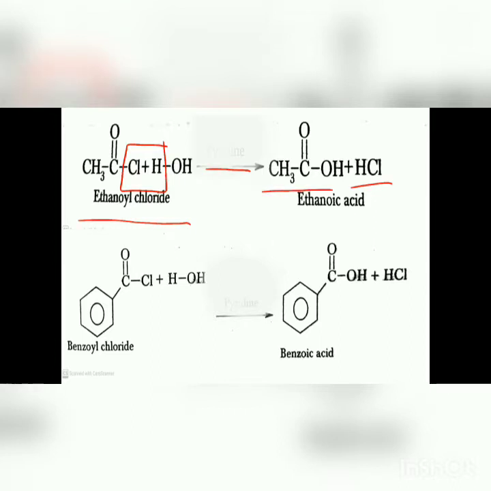Now in the second example, that is benzoyl chloride, the Cl minus reacts with the H plus of the water molecule, it undergoes the hydrolysis reaction and gives benzoic acid, that is the formation of C double bond OH, plus HCl, that is hydrochloric acid.